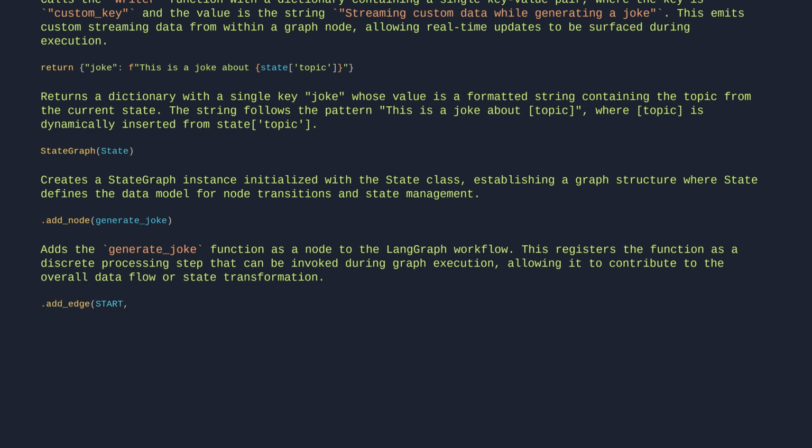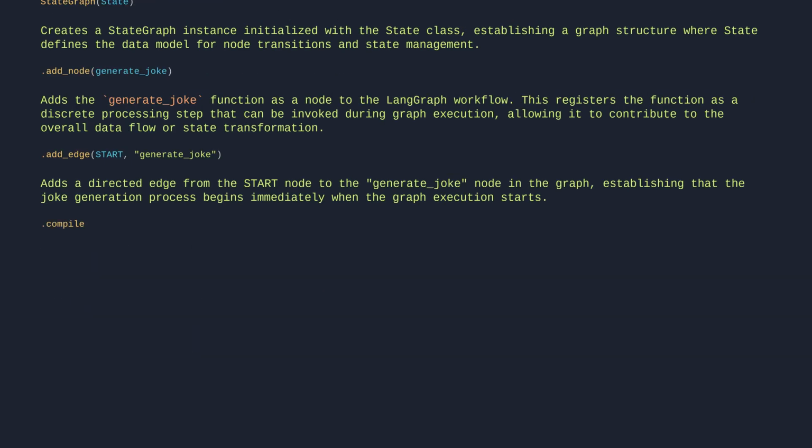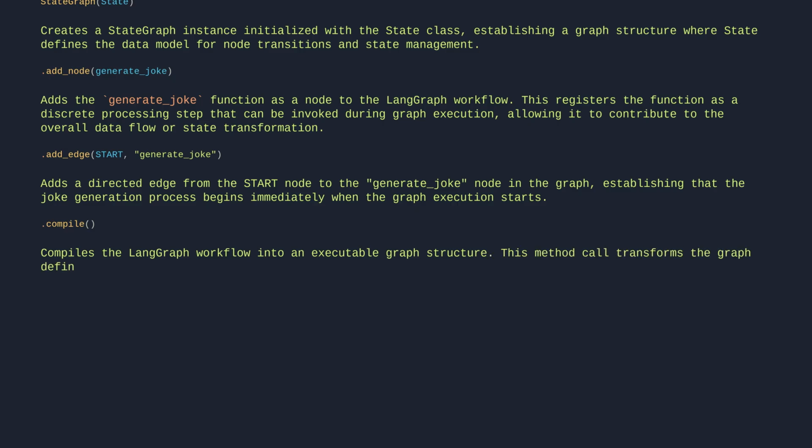Add start, generate joke. Adds a directed edge from the start node to the generate joke node in the graph, establishing that the joke generation process begins immediately when the graph execution starts. Compile. Compiles the LangGraph workflow into an executable graph structure. This method call transforms the graph definition into an optimized, runnable state that can process inputs and produce outputs according to the defined nodes and edges.